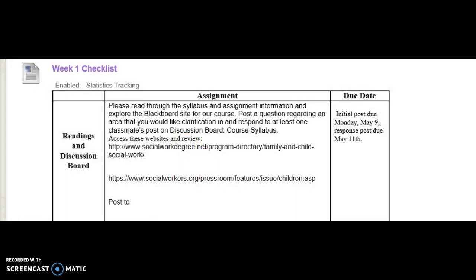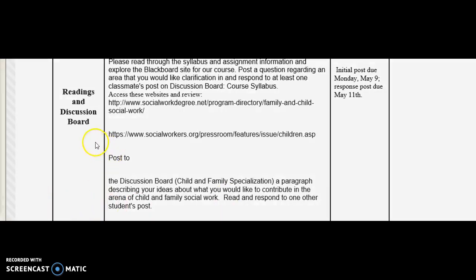And then often you're going to post your reactions to readings and websites on the discussion board. Here you get the due dates. This is where I messed up before and put May 7th, but in fact, if you can initially post something by 11:59 tonight, then all your colleagues, because you have to do 2 posts.